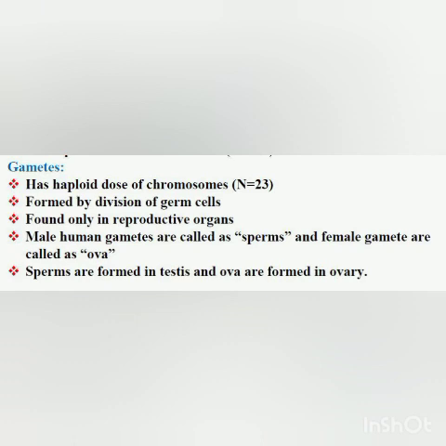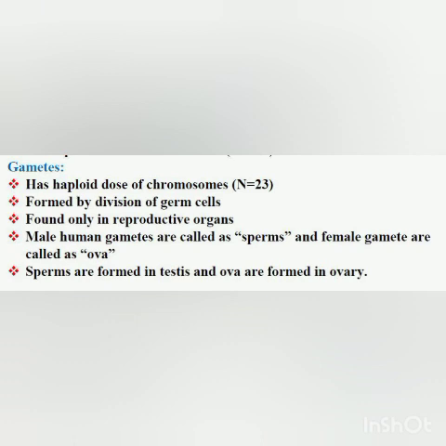As I told you in the beginning, the gametes have a haploid dose of chromosomes and body cells have a diploid dose of chromosomes, or body cells have 2n chromosomes and gametes have n chromosomes. Is it clear? Now, the male human gamete is called the sperm, and the female human gamete is called the ova. And these gametes are formed where? They are formed in the reproductive organs.